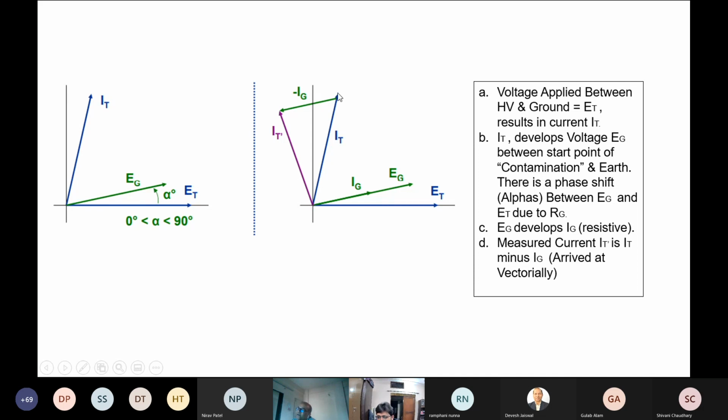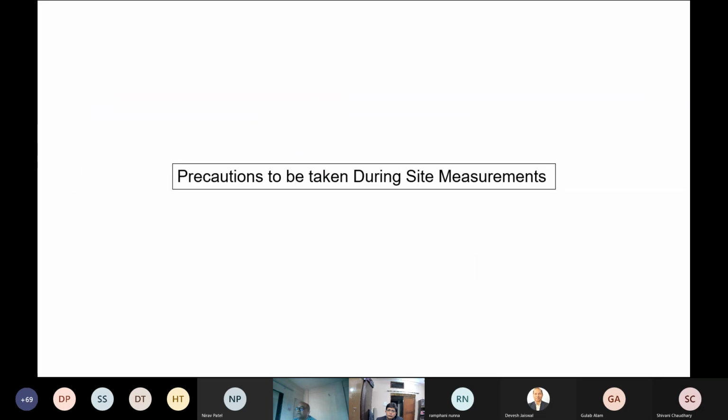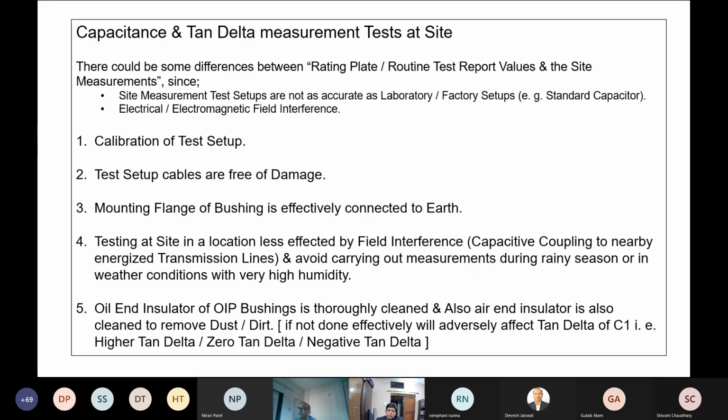Actually, this should have been the current, but this is the resistive path. Minus Ig is the resistive path current which is flowing, and this is deciding the current phase. So it goes higher than 90 degrees, and as a result, the tan delta becomes negative. These are the precautions to be taken at site.